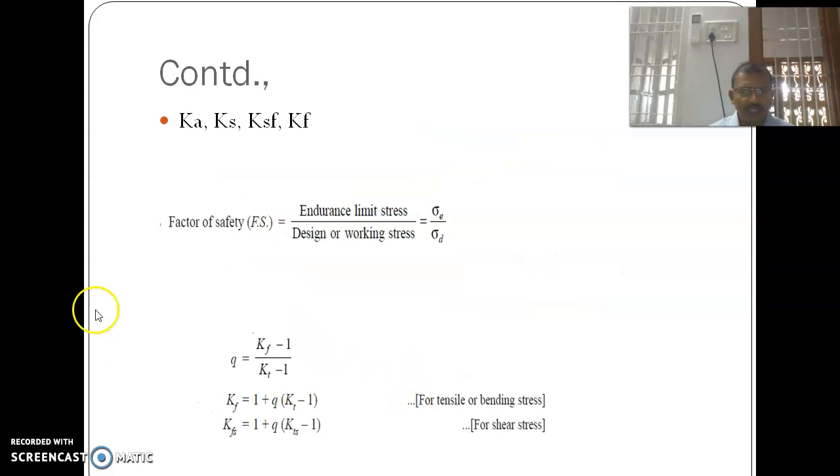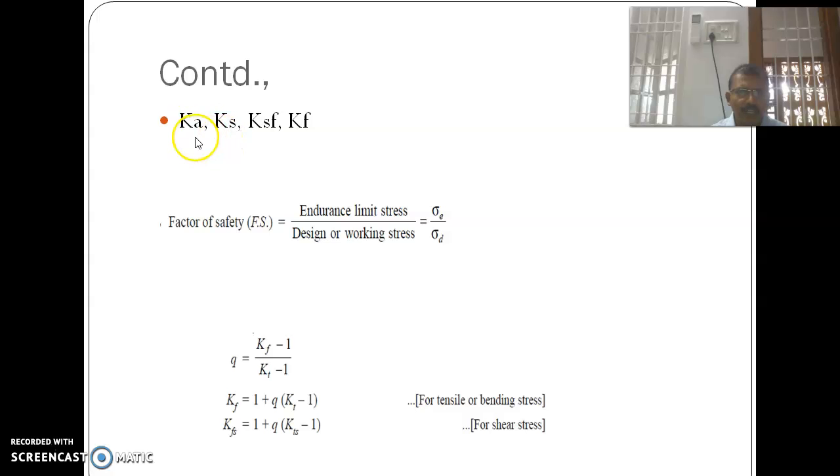There are some factors. Ka is the load factor, Ks is the size factor, Ksf is the surface finish factor, and Kf is the fatigue stress concentration factor.